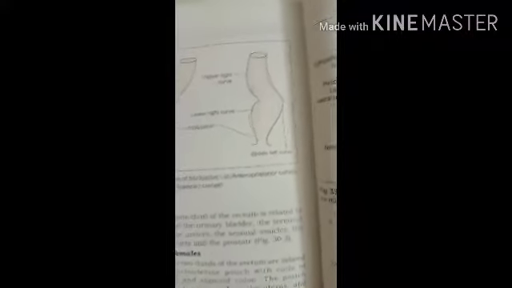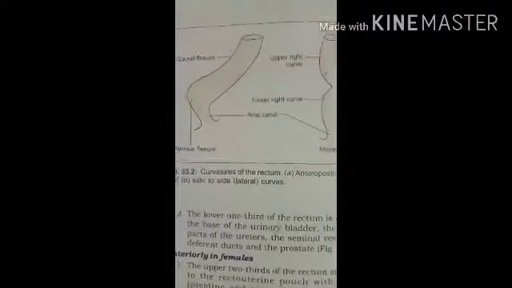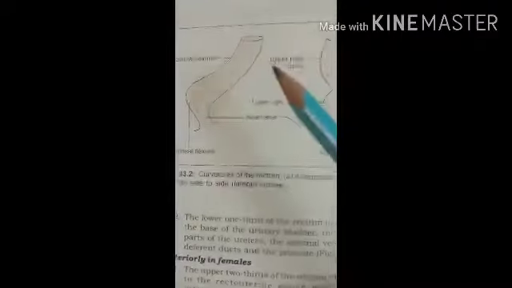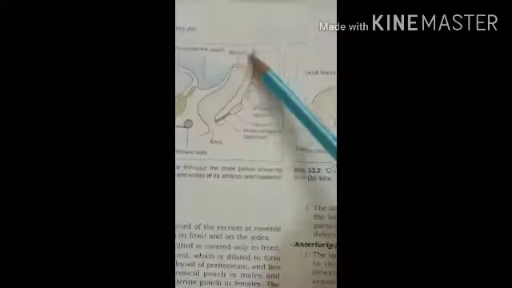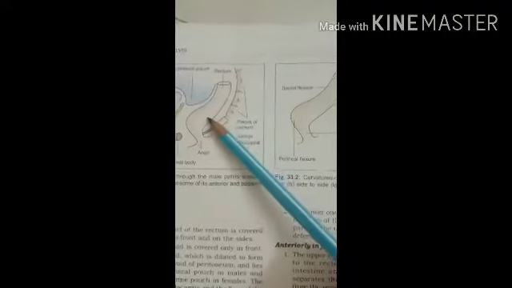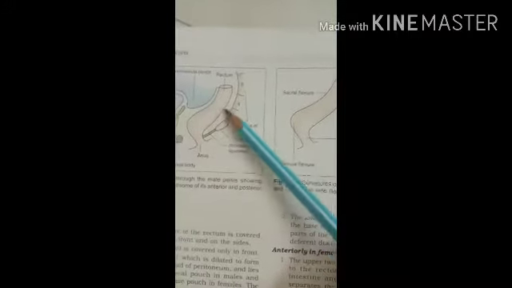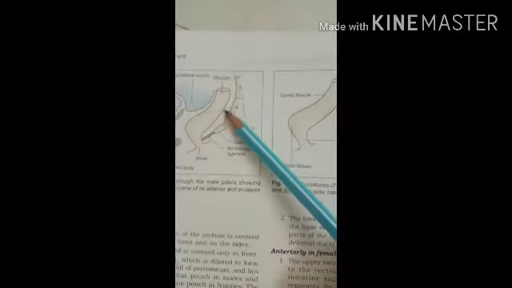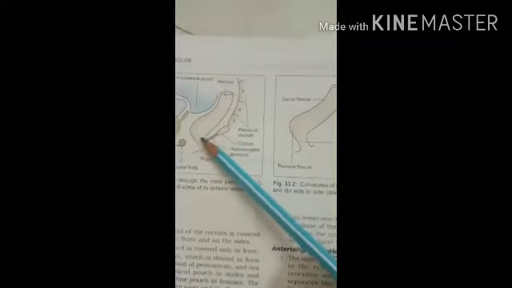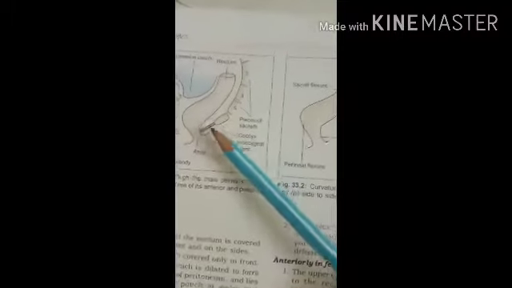So first, that is the antero-posterior curvature. The sacral flexure of the rectum follows the concavity of the sacrum. Here in this diagram you can see the sacrum, it is concave, and because of the concavity, the rectum follows the concavity of the sacrum and the coccyx. Okay? The perineal flexure of the rectum is backward, behind the anorectal junction. So this one.